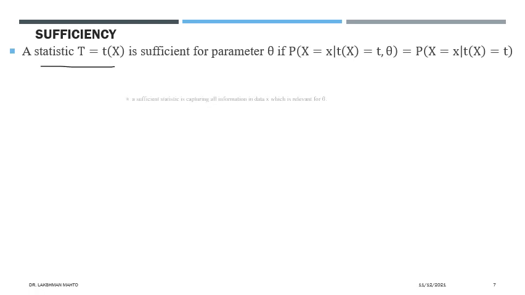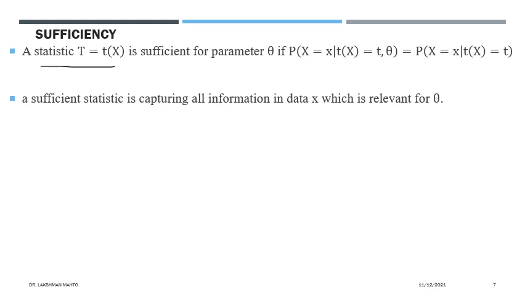That is, the density of the data conditioned on the statistic is independent of the parameter. Intuitively, a sufficient statistic captures all the information about theta that is available through the data. So once you come up with a sufficient statistic, you can leave the data and just proceed with that estimator itself, because that would be enough to describe the data set completely. That is the meaning of sufficiency.